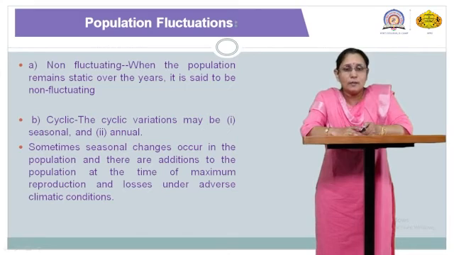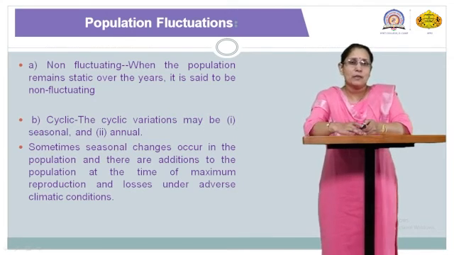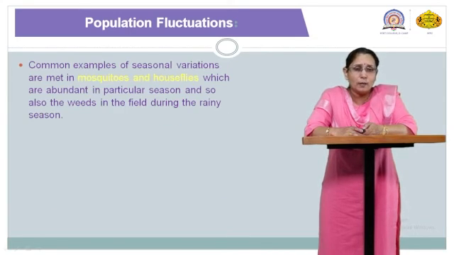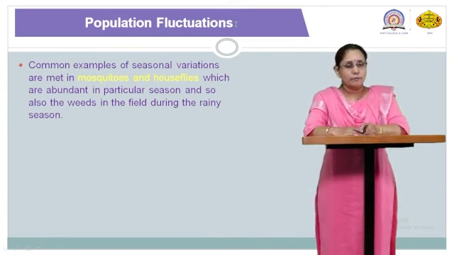But suppose, as per the environmental changes or seasons, as the season changes, in that particular species we can see the number of individuals or population also gets altered. For this, a very good example is the mosquitoes and the houseflies. We know this very well: especially in the rainy season, we can see an increased number of mosquitoes and houseflies if you compare it with the summer season. So this is about population fluctuation.